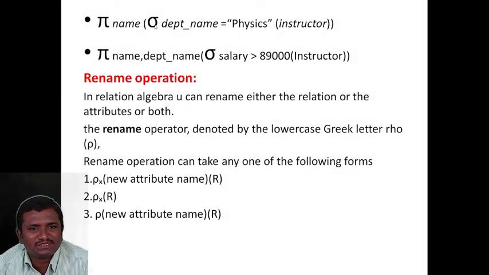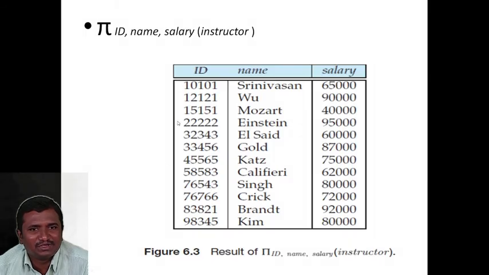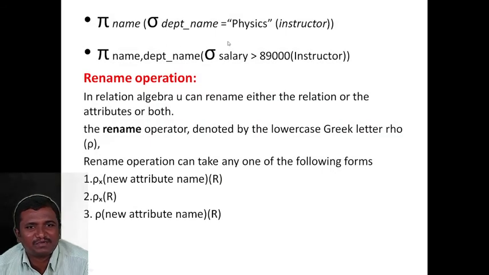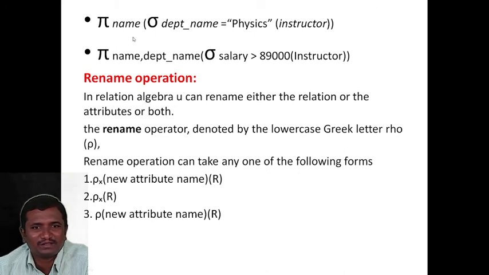The next one is an example of the combination of project and select operations. What will be the output? Project name, then select department name is equal to physics in the relation named instructor. So what will be the output? We have only one attribute, name.